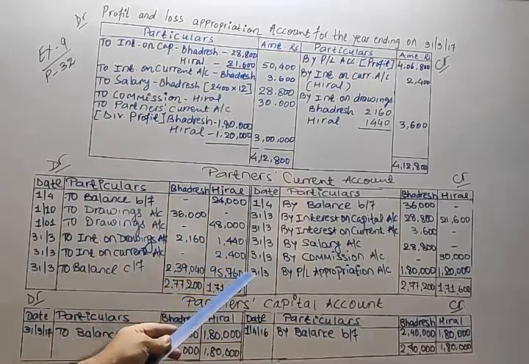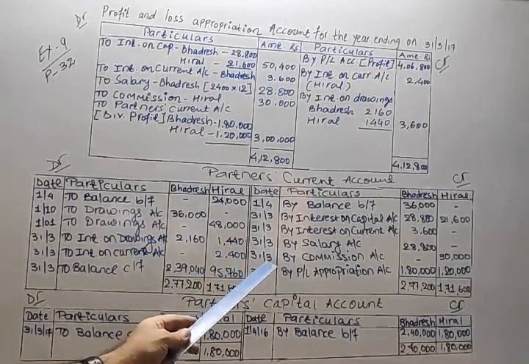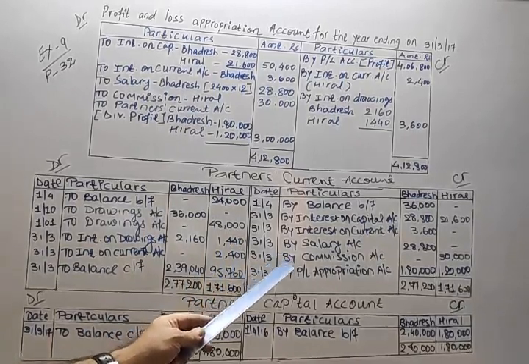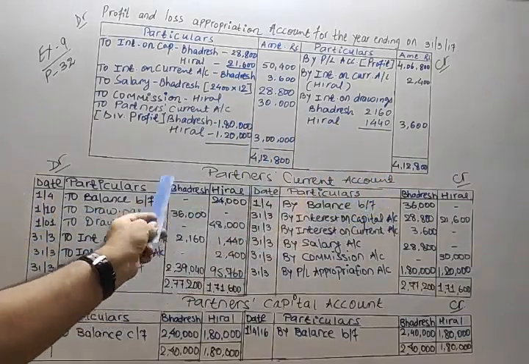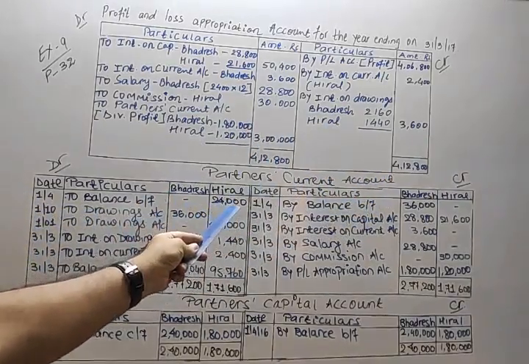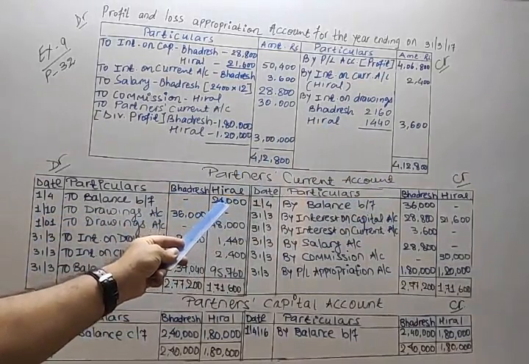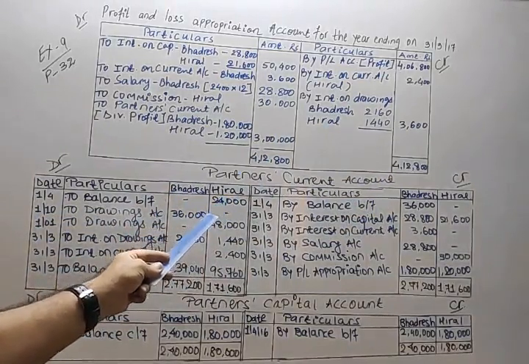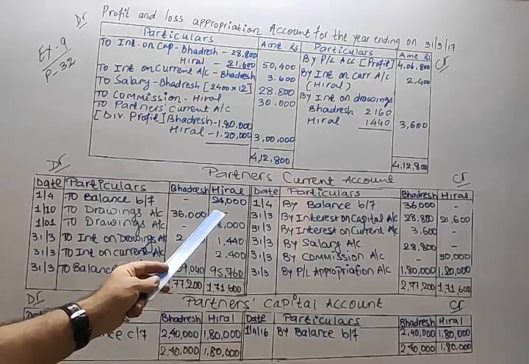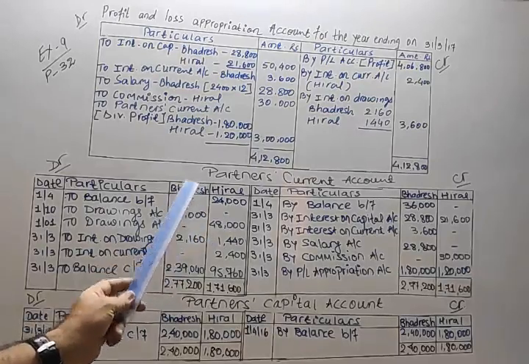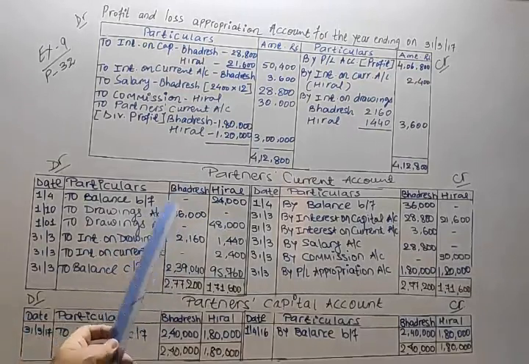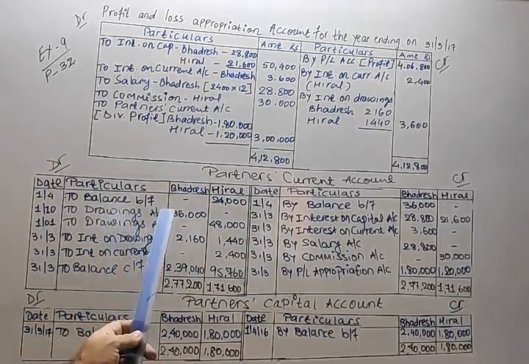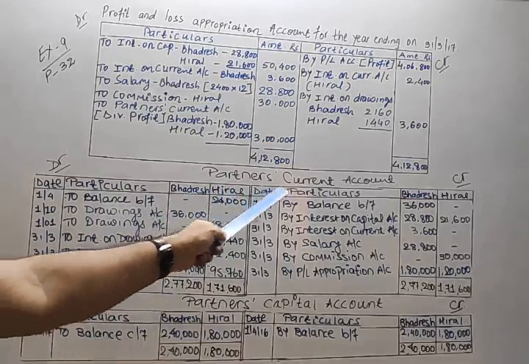On this day, the balances of their current accounts are Bhadresh 36,000 and Hiral 24,000. Here it is given that Bhadresh's balance is a credit balance and Hiral's balance is a debit balance. As per the partnership deed, 12% per annum interest is payable on the capital of partners. Provide 10% per annum interest on the opening balance of the current account.